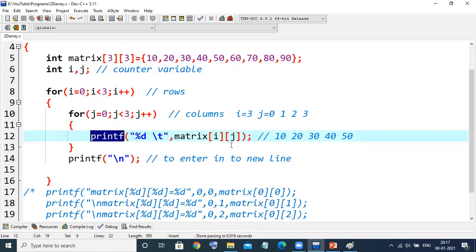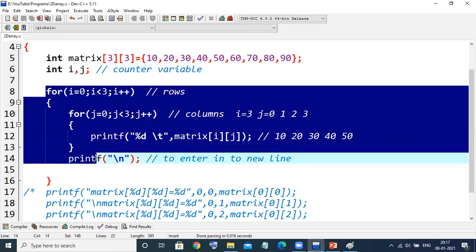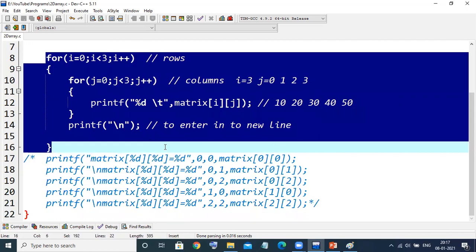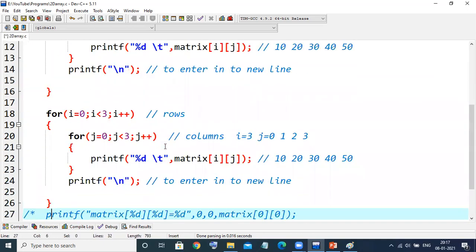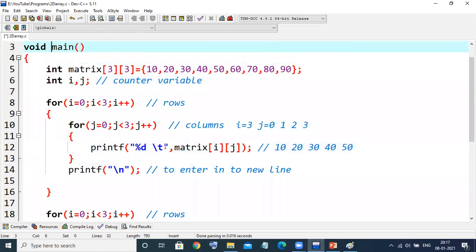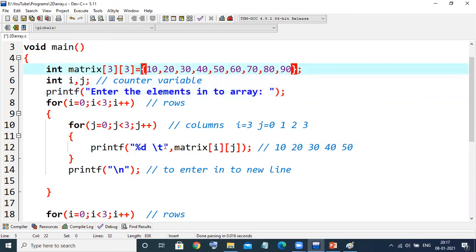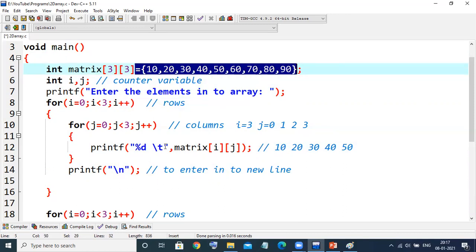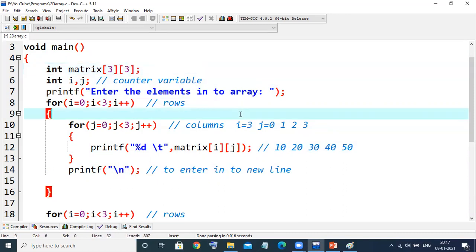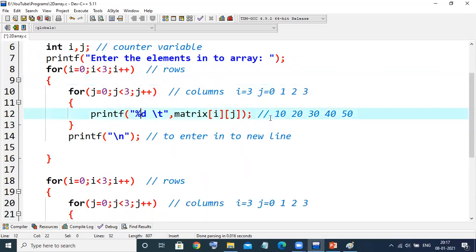I'll tell you. For example, I'll just copy this to save some time, Control V. Instead, I will print one message, enter the elements into the array. And I'll remove this one. I don't want this initialization here. I want to take from the user 3 by 3. So you should know I need to enter the 9 elements. So the loops will be the same because the positions are the same.